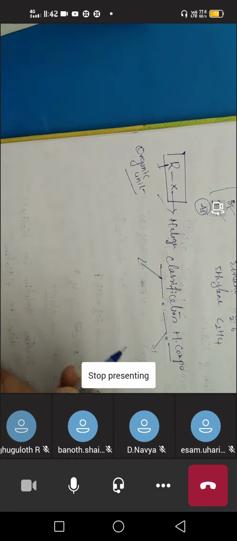First of all, we have to know what aliphatic and aromatic mean. Remember one thing, organic chemistry completely deals with carbon and its compounds. In organic chemistry we are concentrating on carbon and the compounds it forms. Aliphatic means carbons are in chain form. If the carbons are in a benzene ring, that is ring form, they are called aromatic.